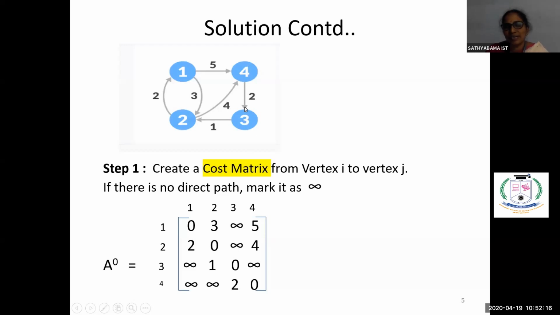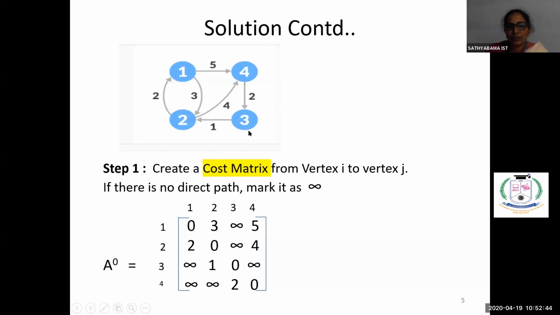Then 3, 4. 3, 4, see, the other way we have a path, but there is no path for 3, 4. So it is infinity. Again, taking the fourth vertex, we are seeing what is the cost of going from 4, 1. 4, 1, there is no path since it is directed, so it is infinity. Then 4, 2. 4, 2 also, there is no direct path, so it is infinity.